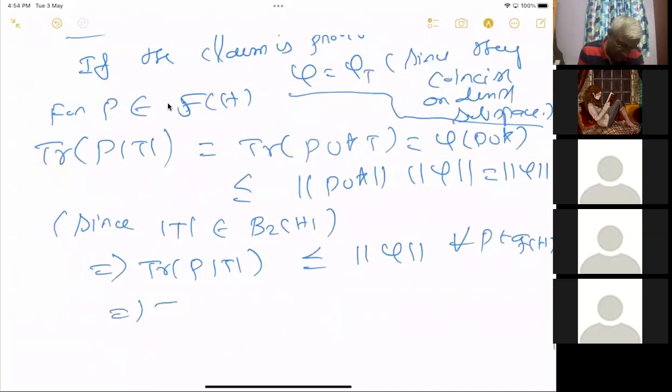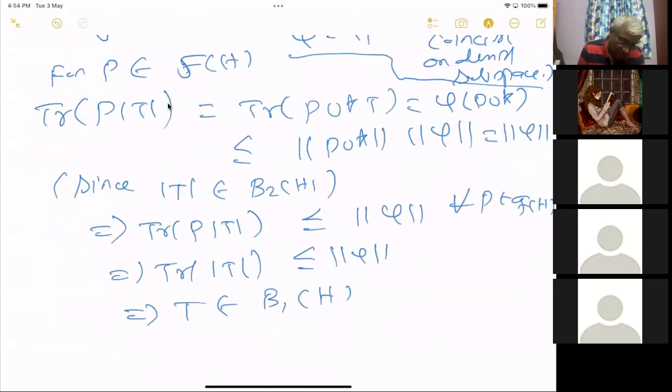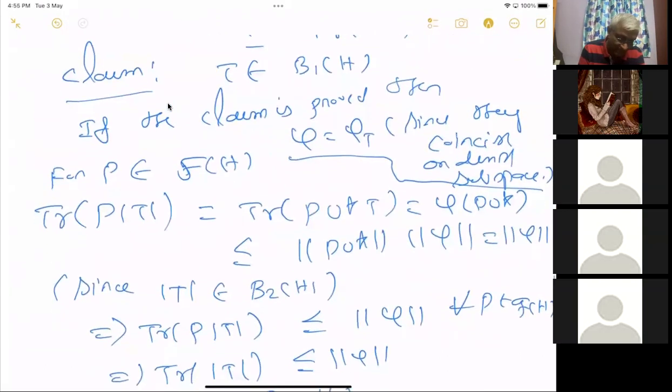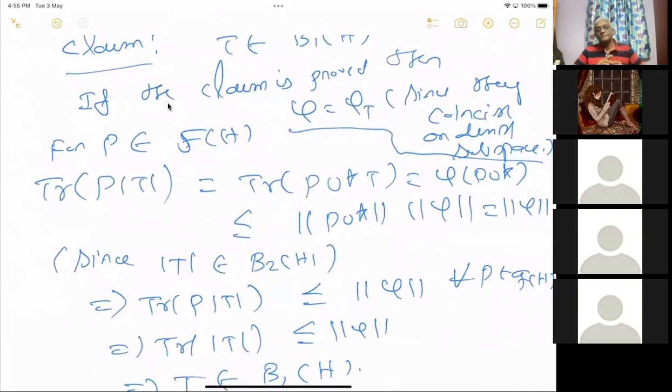So this implies trace of norm T is less than or equal to norm phi. So this implies T is in B1. Okay, that is the claim. That is our claim. Okay. Please ask me if this is not okay.